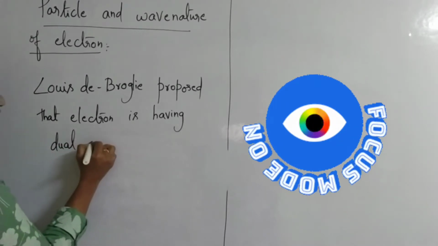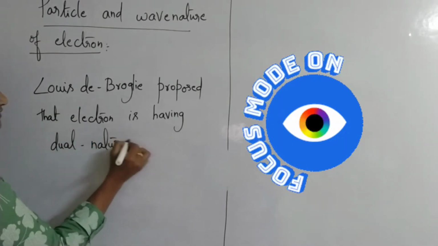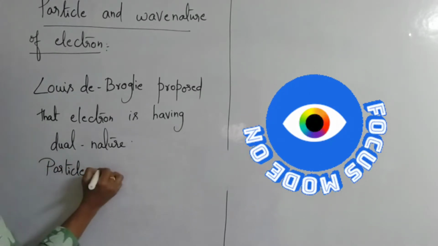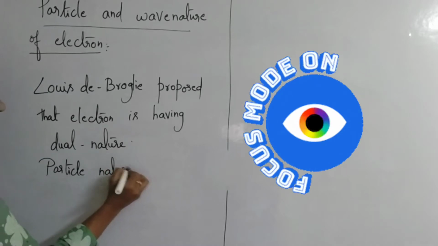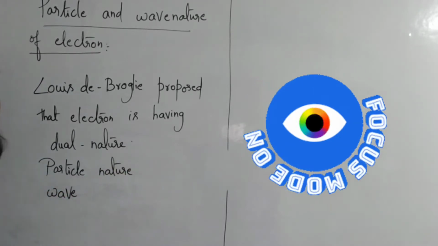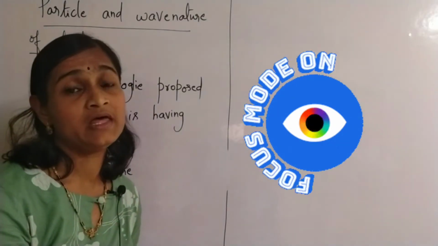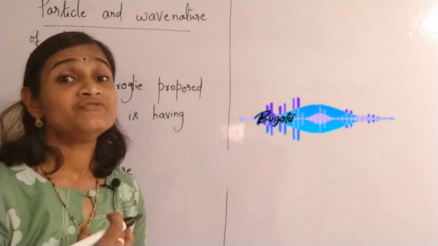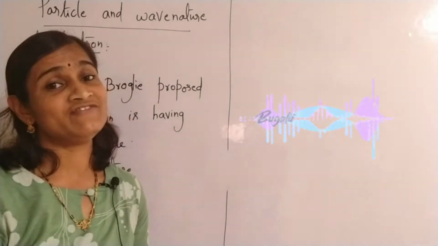That means it is having particle nature as well as wave nature. If it is having wave nature, what will be the wavelength associated with the electron wave? He even gave an expression to find the wavelength of electron wave also.